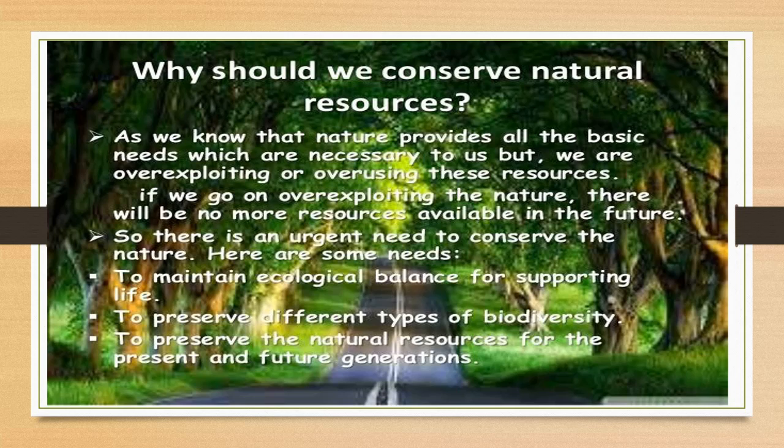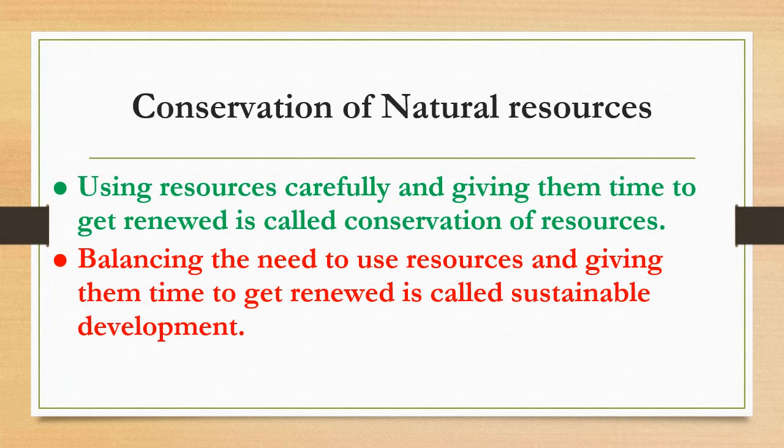as the next generation. Now, how to define conservation of natural resources? Using resources carefully and giving them time to get renewed. Balancing the need to use resources and giving them time to get renewed is called sustainable development. When we are formulating the budget, at that time we are following this sustainable development.